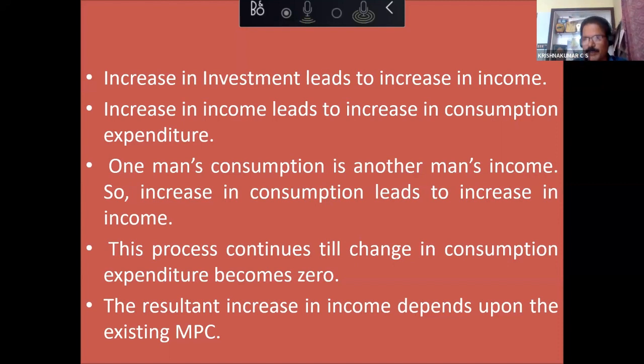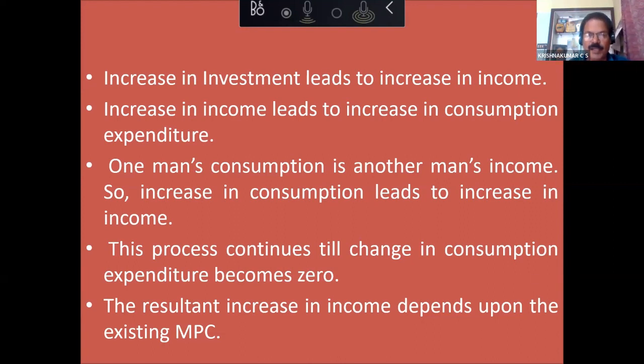Suppose the government is investing 100 crore, and that 100 crore investment will lead to 100 crore income. Suppose the government is spending 100 crore to make a bridge.